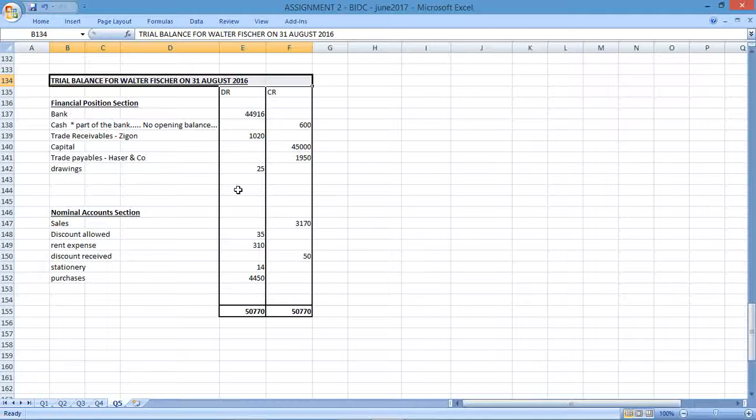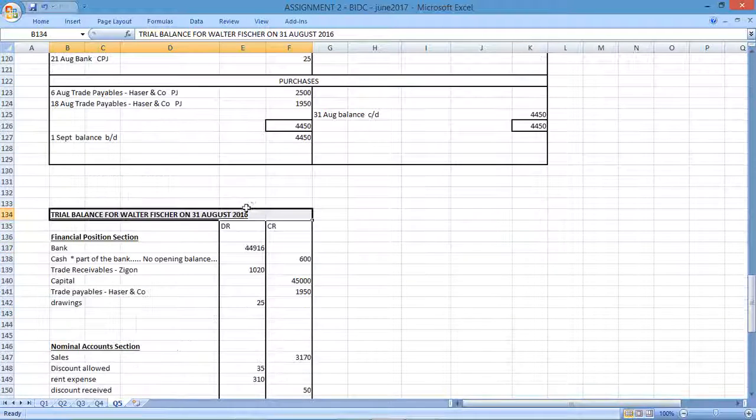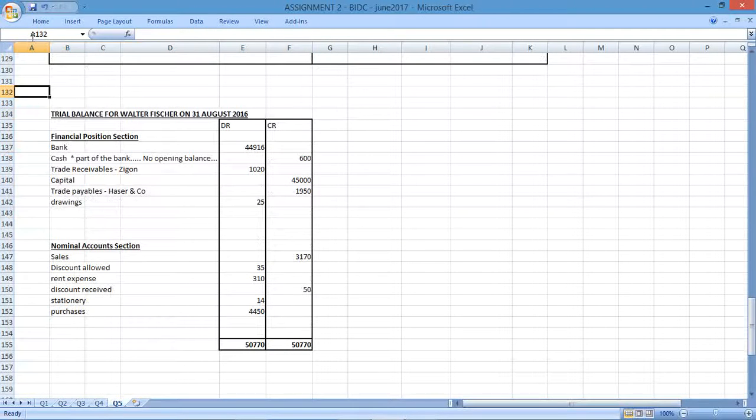And that was it. That was the end of question 5. They said take out a trial balance as at the date. That was fine. And they said balance the accounts, which we did balance all the accounts that we could possibly balance. Great. And that covers assignment number 2.